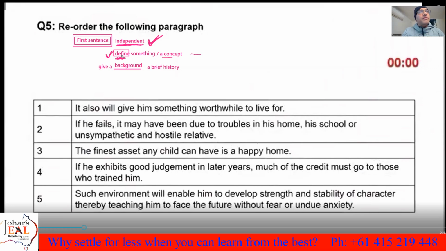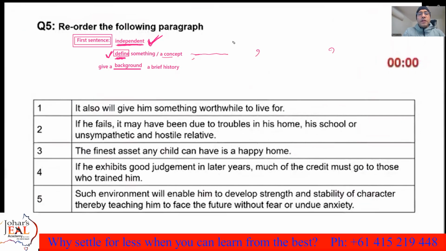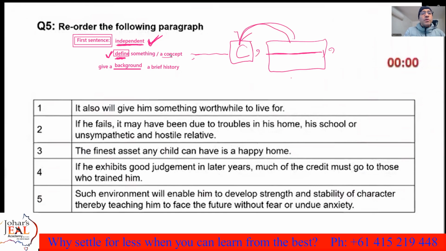How can a definition be given? It can be given through an appositive. Appositive means a noun group defining a noun. There are usually a couple of words written immediately after the noun, the concept. Sometimes they explain the concept in other words. That's a kind of brief definition, and that's what we call an appositive. So it can be a definition, but it still needs to be independent.